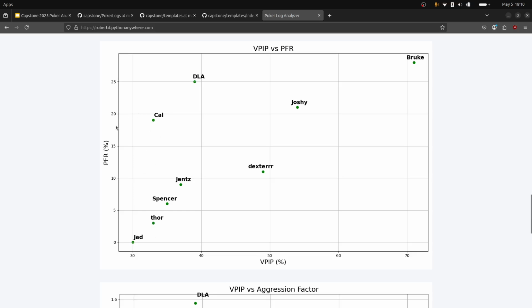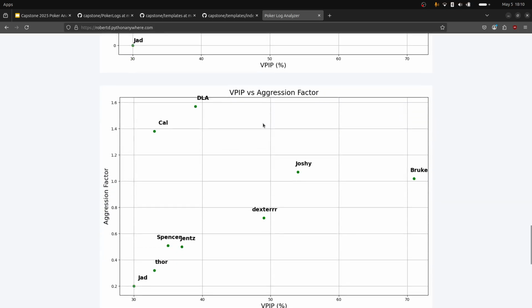And then running along the y-axis is pre-flop raise percentage, which means the percentage of times you raise in the first round of betting. So if this is higher, you're more aggressive, and if this is farther to the right, you play more hands. Here's another one.